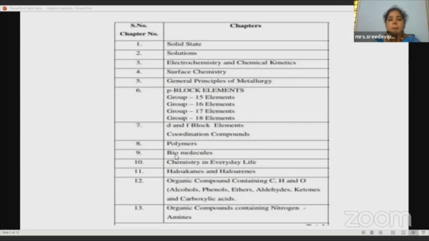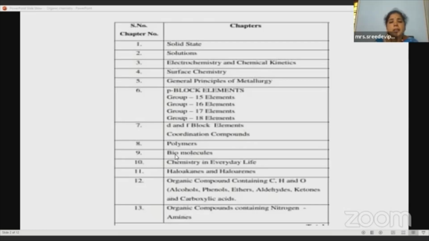And then coming to the polymers. What is a polymer? So when you go to a shop or to a market, how do you bring the things home? We use a polythene bag, isn't it? Children, do you know this? Once upon a time, these polymers were thought to be a boon to human beings. But now, these polymers are becoming a curse. Why? Because of the biodegradation issue, right? They are not easily biodegradable.